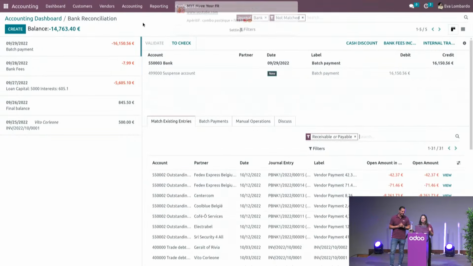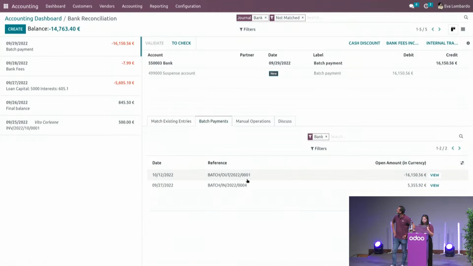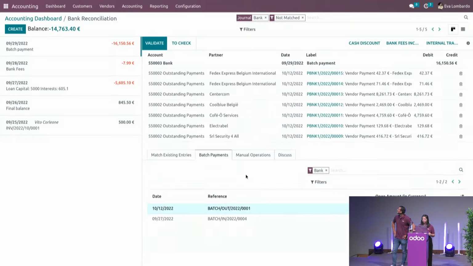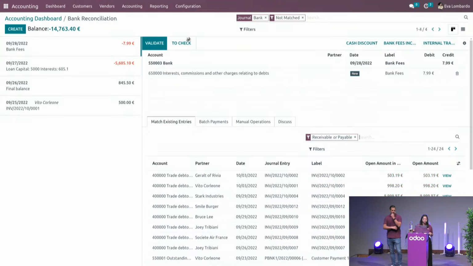Okay, next one here is the batch payment that we've received. I've processed it for my vendors. Easy to find all your outstanding batch payments within the dedicated tab here. So I'll just use the one for my vendors, of course. And in one click, we will reconcile all the payments within the batch with the transaction you've chosen. So easy, I'll just validate, and all the bills, of course, will appear as paid now.